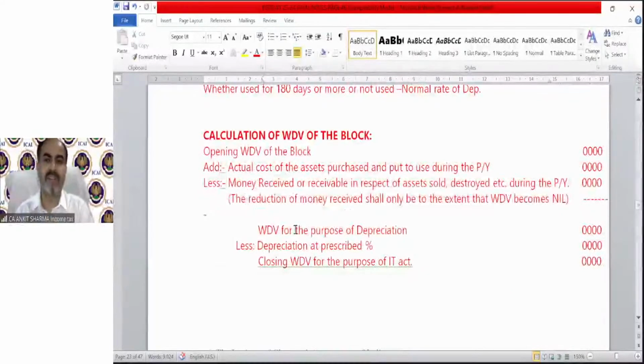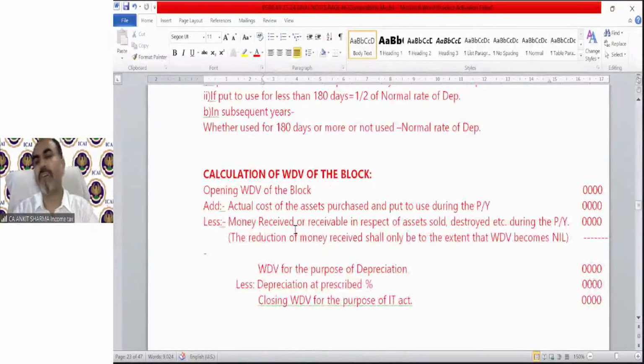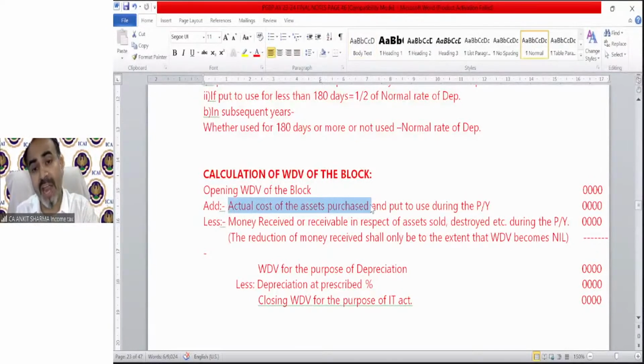Calculation of block of asset. We need to find out the opening WDV of the block. Generally, it will be given in the question. The actual cost of assets purchased needs to be added back, and put to use. Only those assets will form part of my block of asset. So if you purchased an asset and did not put it to use, it will not form part of my block of asset. That's why we cannot claim depreciation on that. Until it is put to use, it will not form part of my block of asset, and if it does not form part of my block of asset, we cannot claim depreciation on that.